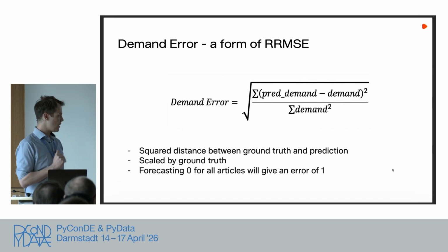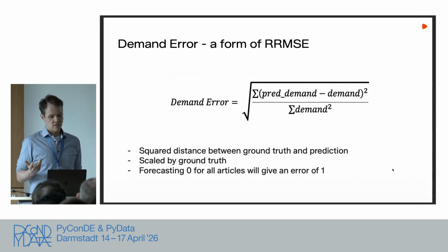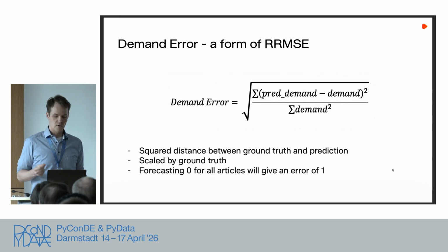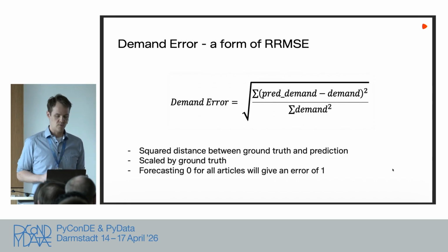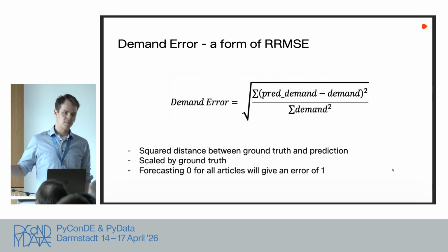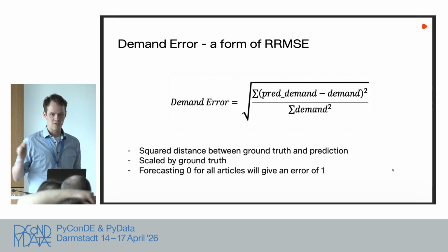This is the error we are using in our production setting, more or less. This is just a form of the RMSE that I had before. In normal words, we take the prediction, we subtract demand, square, and then we normalize this by the ground truth. One thing that always helps me to calibrate this a little bit: if the prediction is just 0 for all articles, then this error will be 1. So 1 is very bad. Everything below is better.